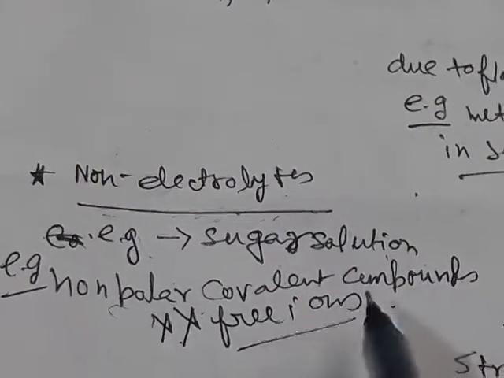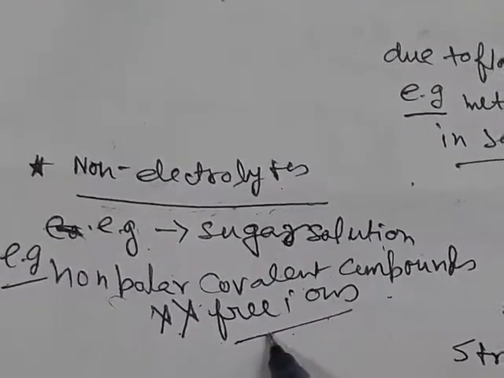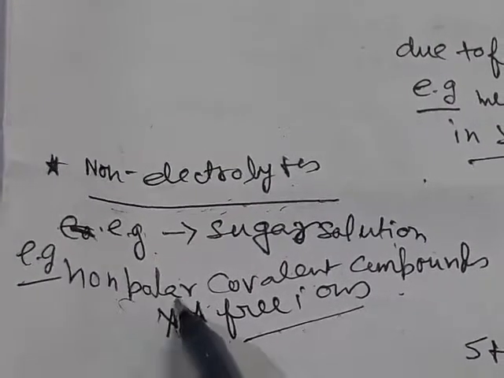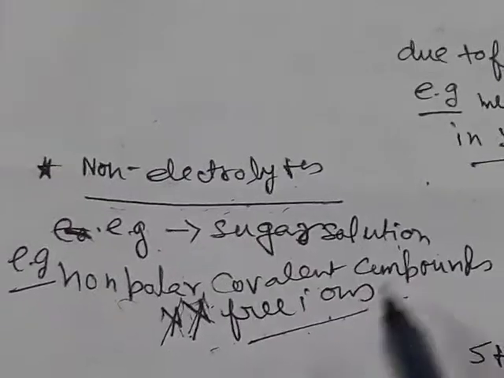Non-polar covalent compounds are non-electrolytes, because non-polar covalent compounds cannot generate any free ions. They cannot generate free ions, so they are non-electrolytes, and they cannot conduct electricity.